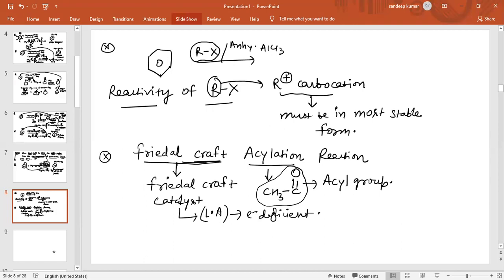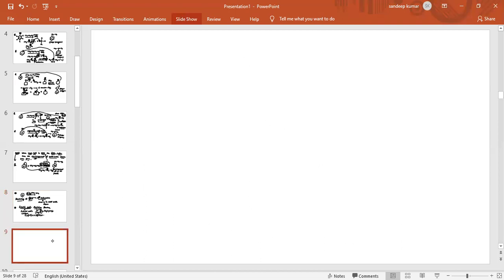Now first we will discuss the reaction, and then we will discuss the mechanism. So we are going to discuss the acylation reaction.